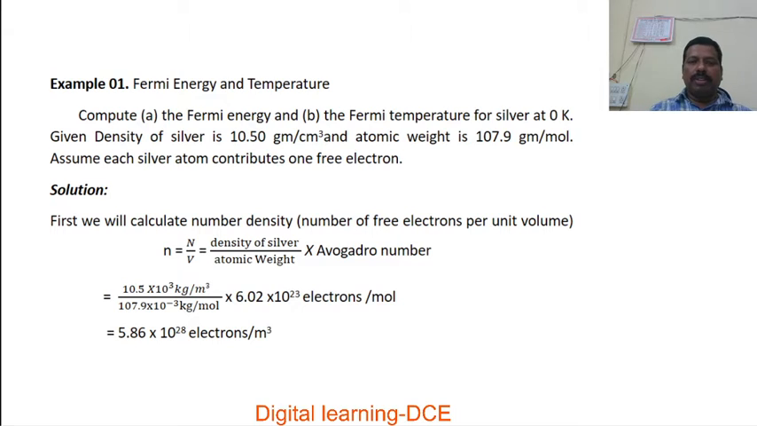Okay. Solution. What are the given things here? Here the density of silver is given, atomic weight of silver is given, and we know the value of Avogadro number. By using this, we are going to calculate number of free electrons per unit volume or free electron density as small n is equal to capital N divided by V, that is equal to density of silver divided by atomic weight into Avogadro number. Substitute these values, we have the free electron density as 5.86 into 10 to the power of 28 electrons per meter cube.